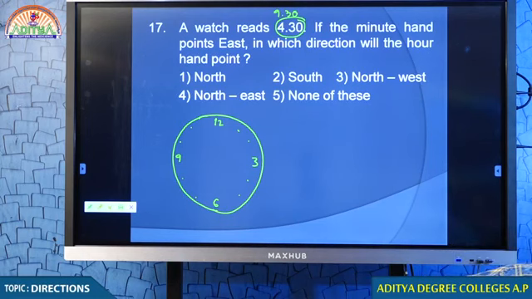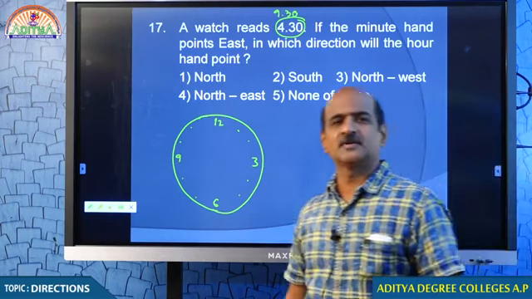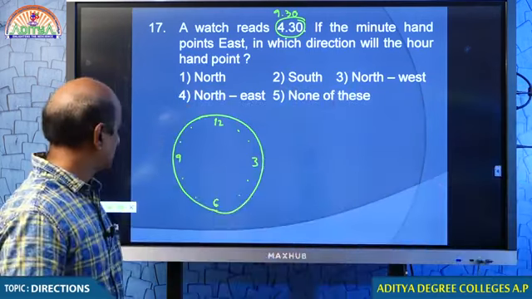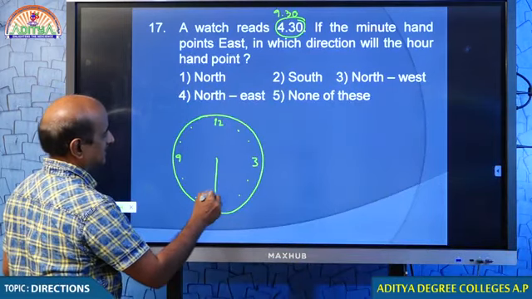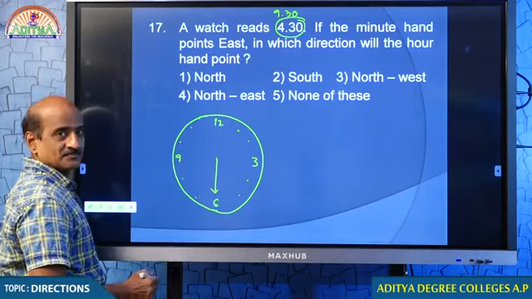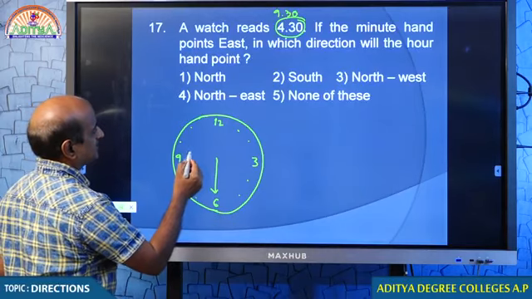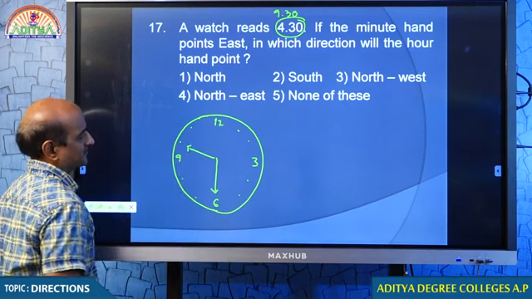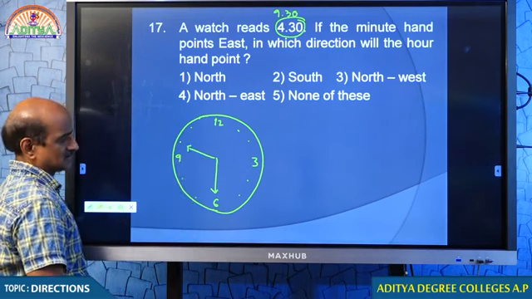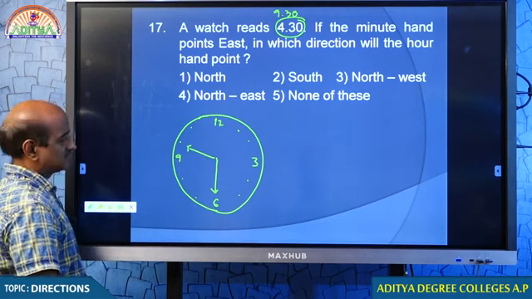Okay, good answers. Good response, my dear students. Almost everybody responded similarly. I appreciate. Because the time is 9:30, it is understandable that the minute hand is absolutely on 6. The hour hand lies between 9 and 10.